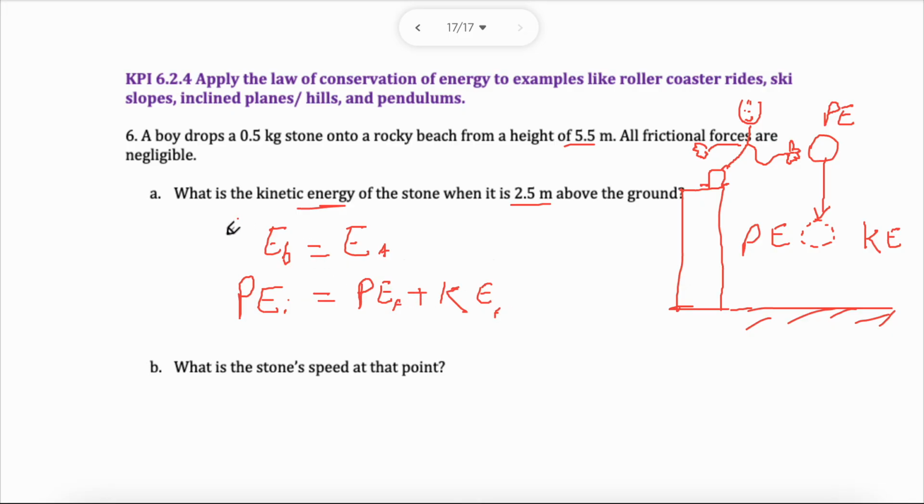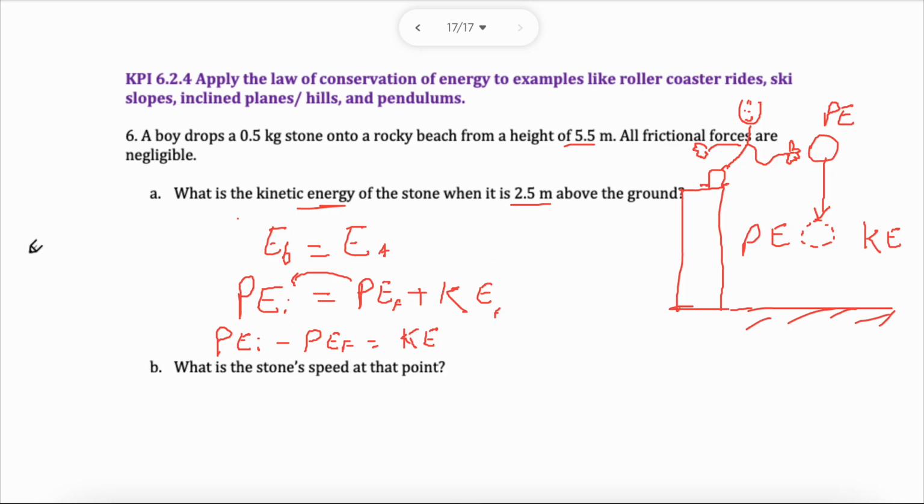No problem. So in this case, I need to find this. I will make it a little bit nicer. Let's take that to the other side and subtract it. Let's do the PE initial minus PE final, and then I can get my kinetic energy. So all I do is find the two heights, subtract their answers, and you'll get your energy. So let's go ahead and do that.